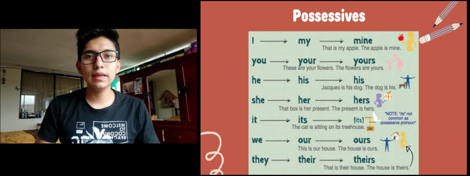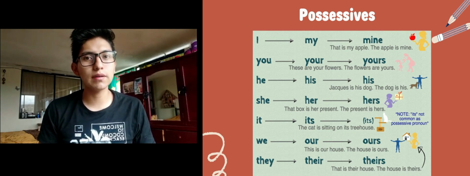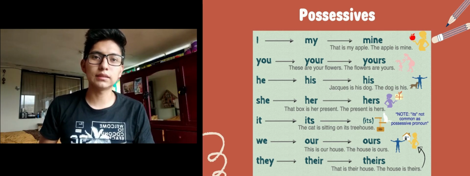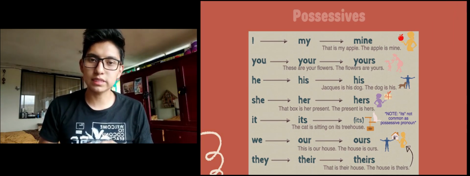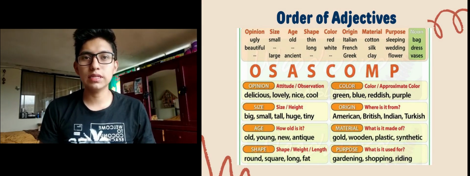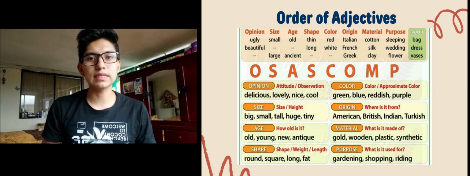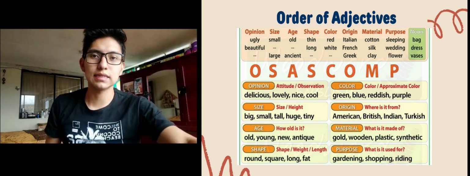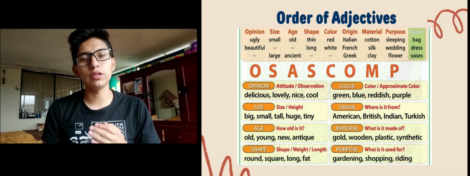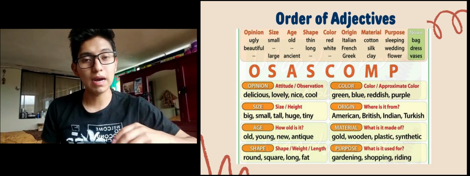Possessives. They are used to indicate that something belongs to or is part of something. They vary according to the possessor and not according to the quality possessed. Order of adjectives. There are 11 kinds of adjectives in English, and they always go in the same order within a sentence: number, opinion, size, shape, condition, age, color, pattern, origin, material.